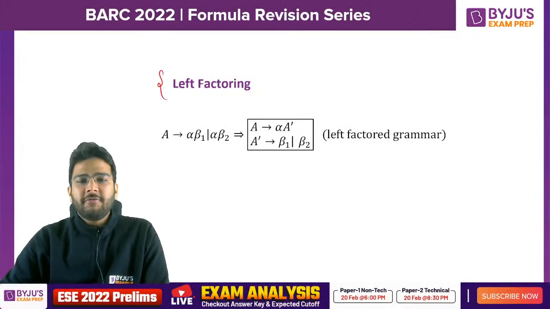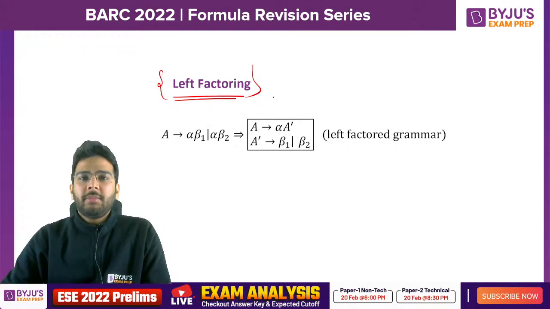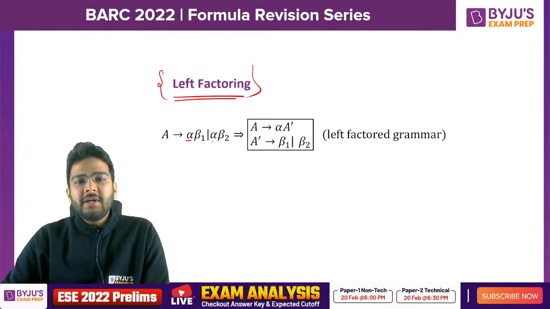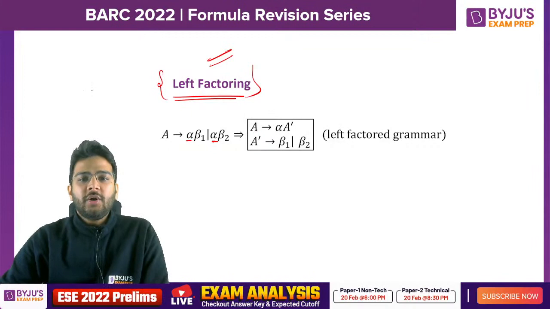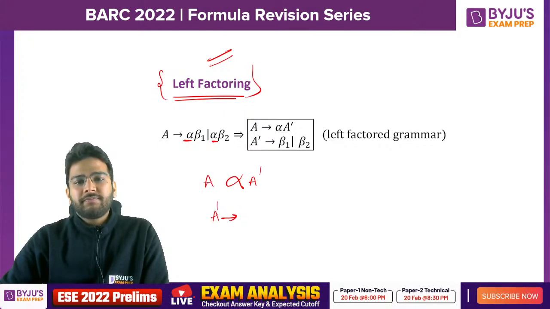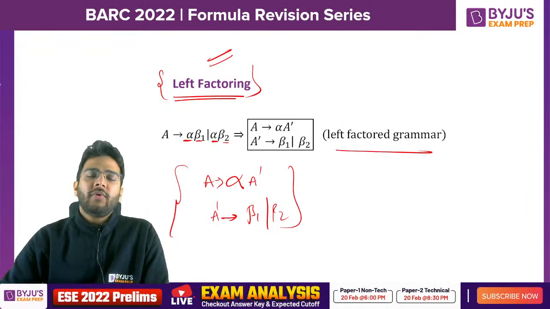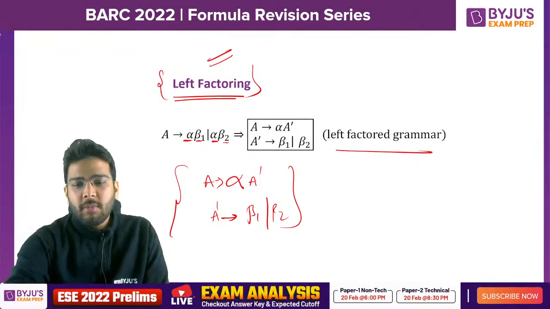Now let's talk about left factoring. In case of left factoring, what is the problem? We have non-determinism present. We have the common prefix problem present. Here you can see alpha is present here and alpha is present here, both have a common prefix. To eliminate this, we perform left factoring. How can we do that? You can assume we are taking alpha common and just writing A dash. Now in place of A dash, you can substitute beta 1 or beta 2. Is it clear? So this is how we perform left factoring and eliminate the common prefix problem.